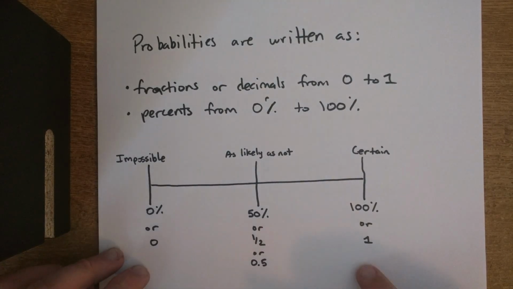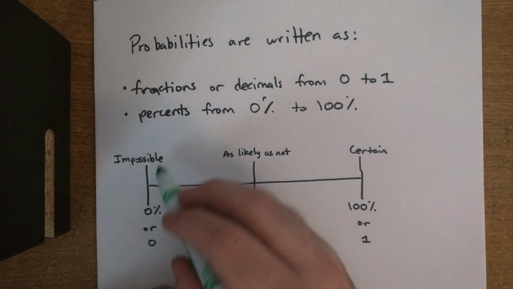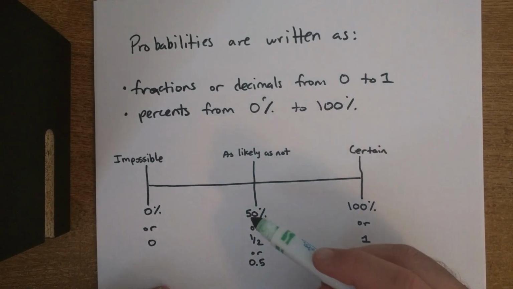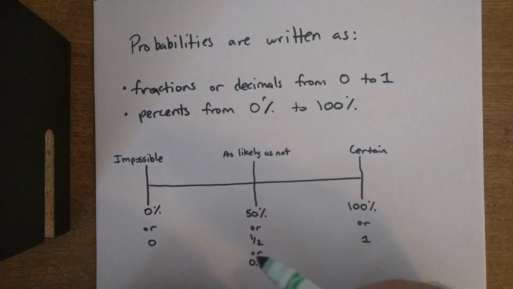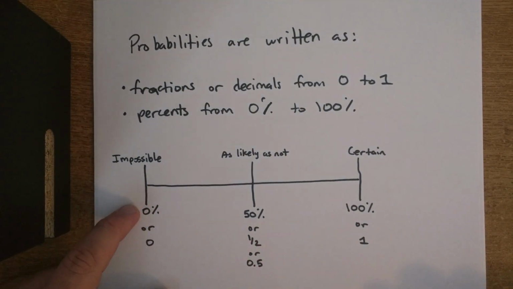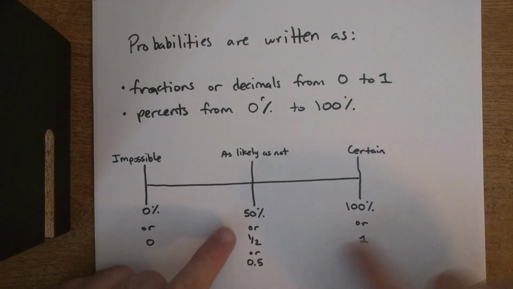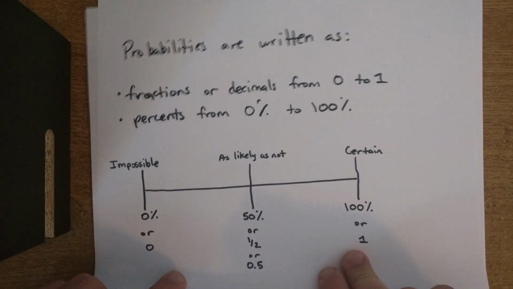And I have this little chart here. It shows you that if you have something that has a 0% chance of happening, that means it's impossible. Certainty is 100%. 50% means that it can happen or it may not happen. Equal chance there. And notice the numbers I used. 0% is the same thing as 0. 100% is the same thing as 1. And 50% is the same thing as 1/2 or 0.5. Okay.